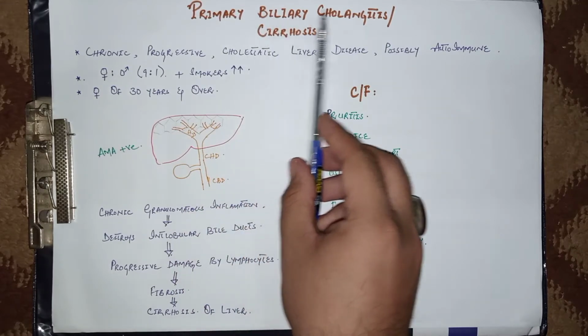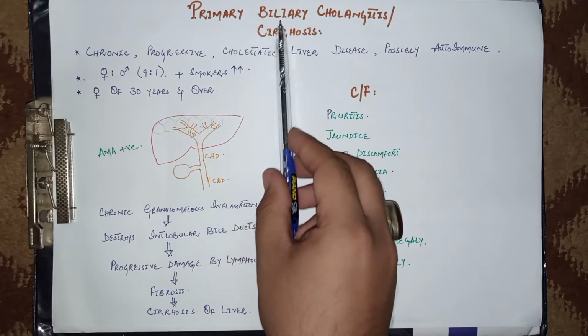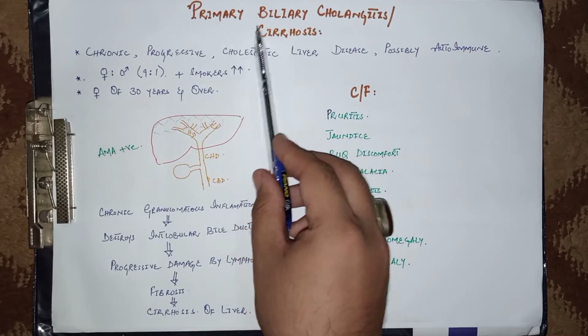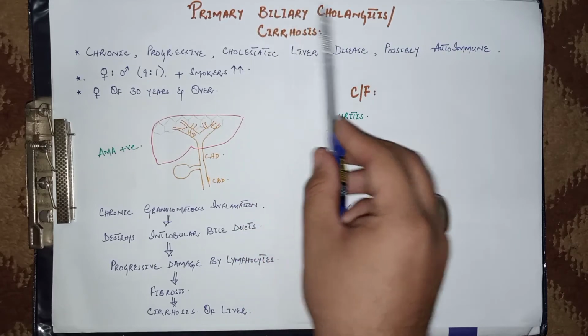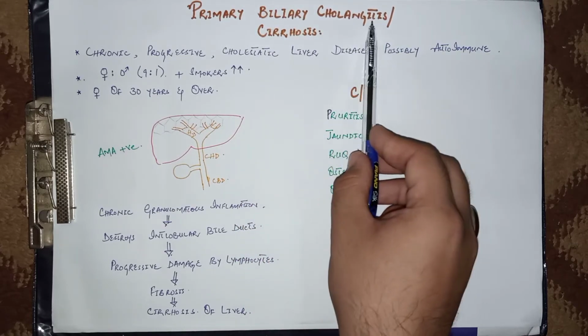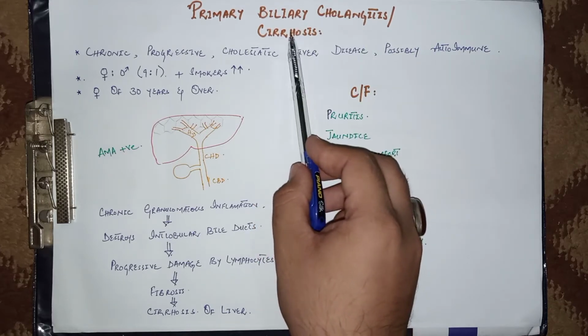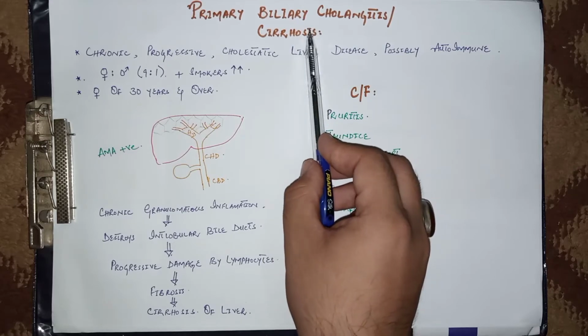In the gallbladder and biliary tract disorders, today we are going to talk about another disease, that is primary biliary cholangitis, also called primary biliary cirrhosis. As the name indicates, the problem is in the biliary tract, and cholangitis means inflammation, and cirrhosis means fibrosis and nodule formation, as well as deranged liver structure.